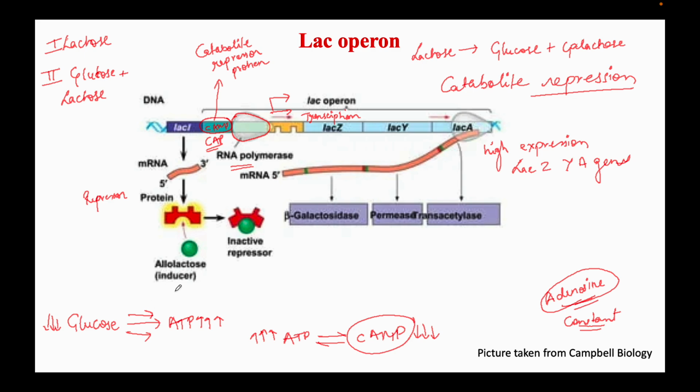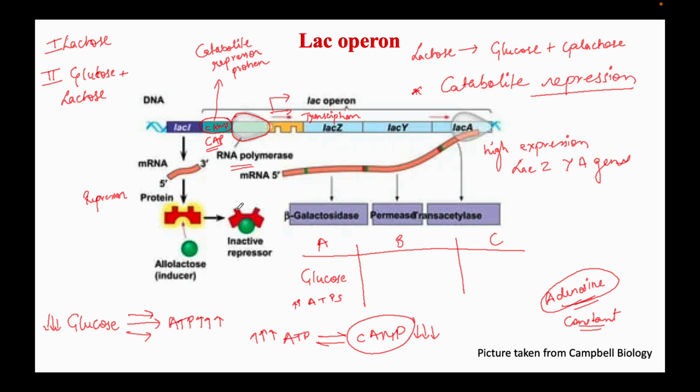So this is the catabolite repression. So inside E. coli, there are 3 different possibilities of glucose and lactose metabolism. In the first case, we have only glucose. There is already a high amount of glucose present in the medium, so we'll have a high amount of ATP, so the cyclic AMP levels will go down.